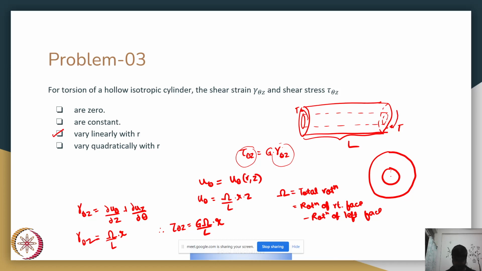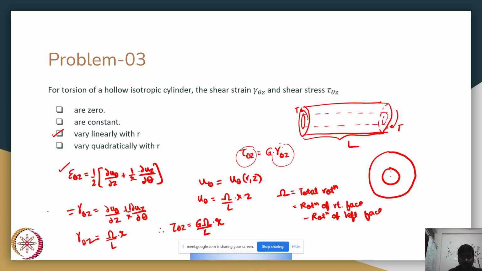Sir, for gamma theta z we should use half of something, epsilon, 1 by r of. Epsilon theta z would be something like this, correct? Yes, yes. So this is your epsilon theta z.